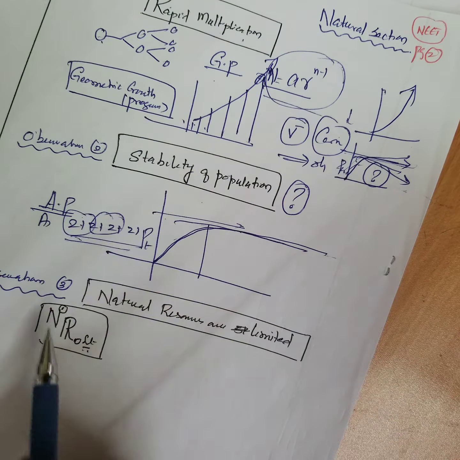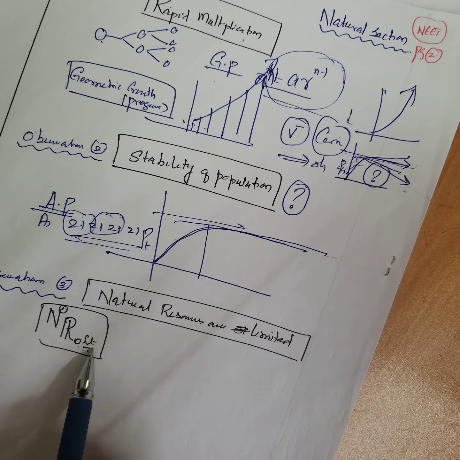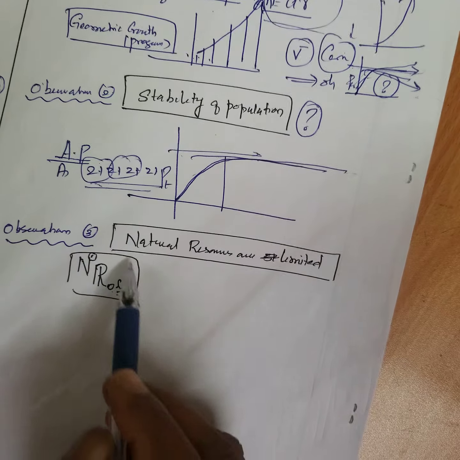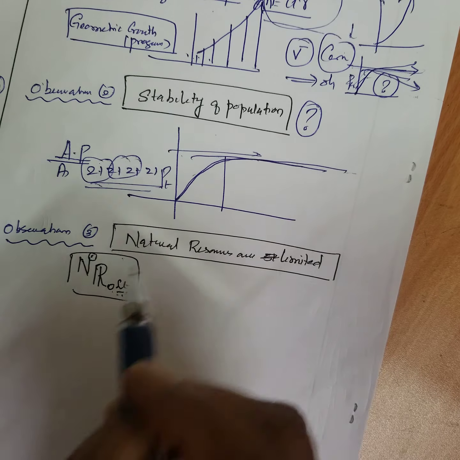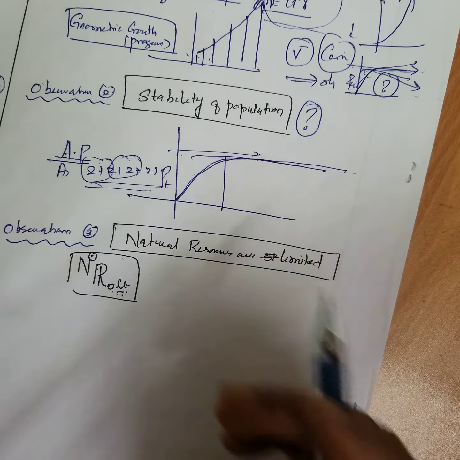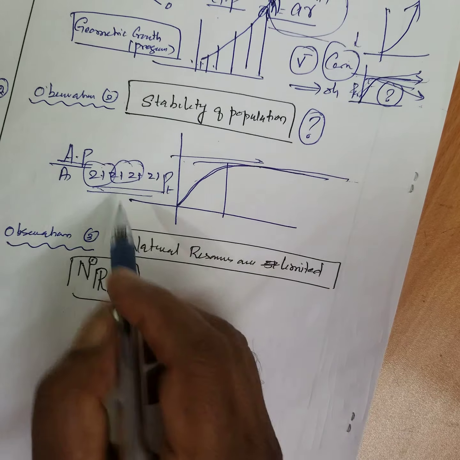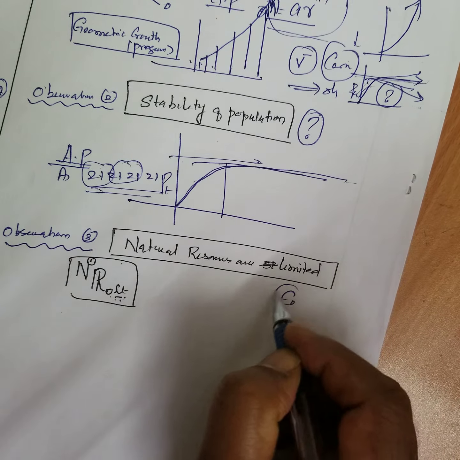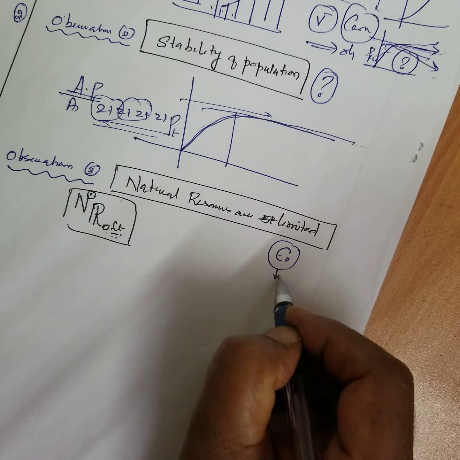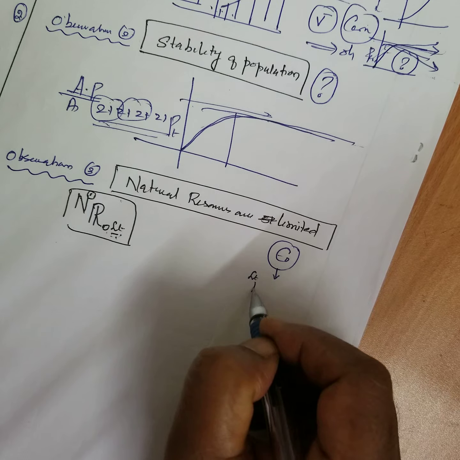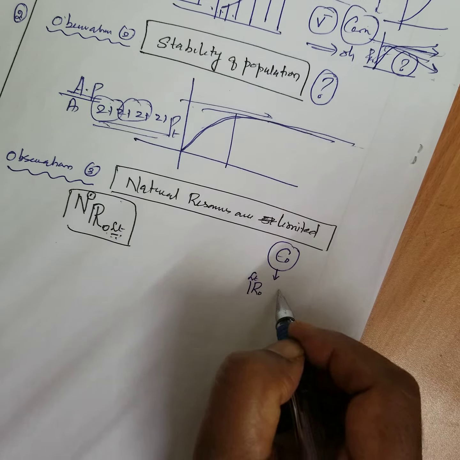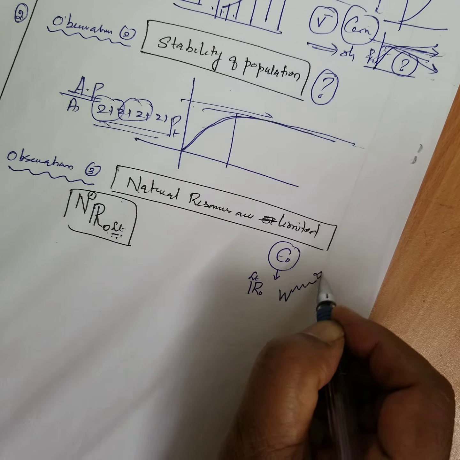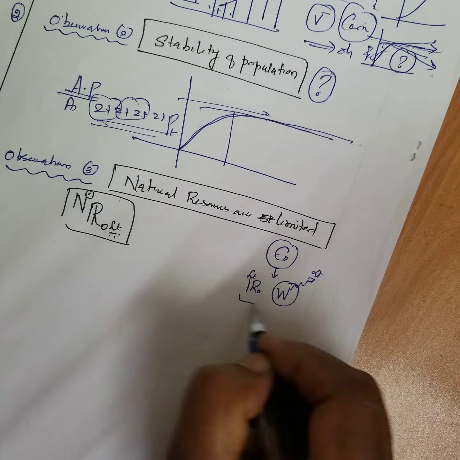What is the reason behind this? The natural resources are limited. That is the main reason. We can't get a lot of food, because of scarcity of food. Even in our economy, what is economy? Limited resources, but unlimited wants.